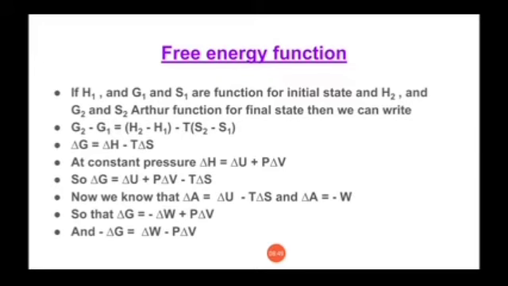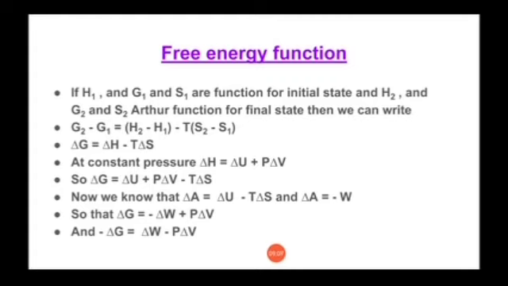If delta G is less than 0, the reaction is spontaneous. If delta G is greater than 0, the reaction will be non-spontaneous. And if delta G is equal to 0, the reaction will be in equilibrium.